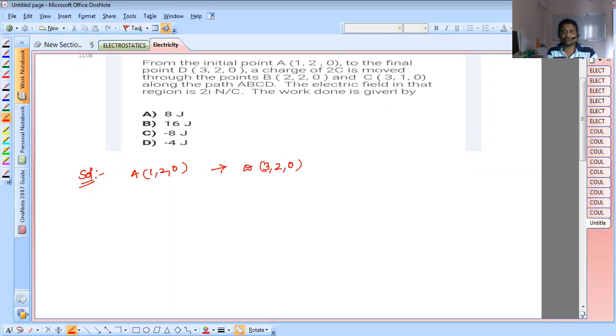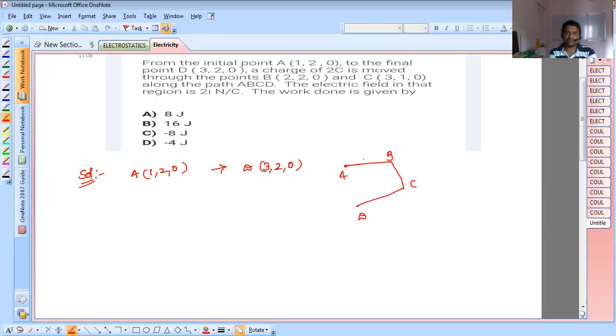A charge of 2 coulomb moves through the points B (2, 2, 0) and C (3, 1, 0) along the path ABCD. Let us take some irregular path, whatever it may be, because the path was not mentioned here. This is A, this is B, this is C, and this is D.